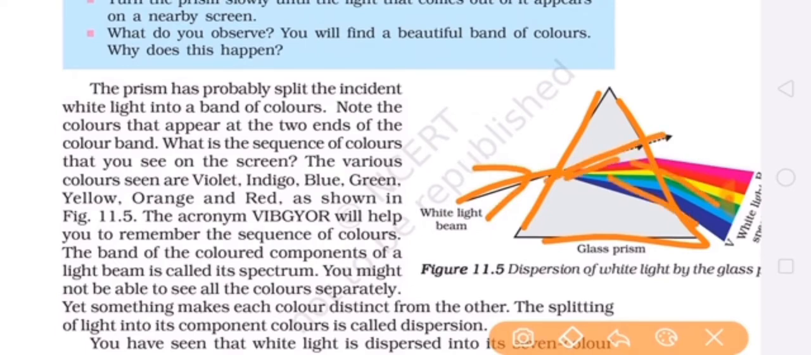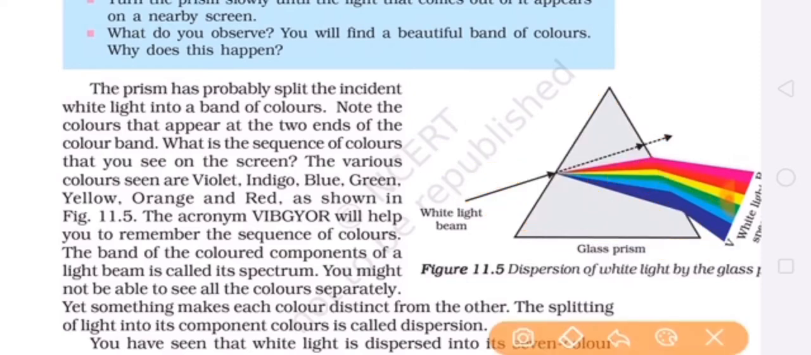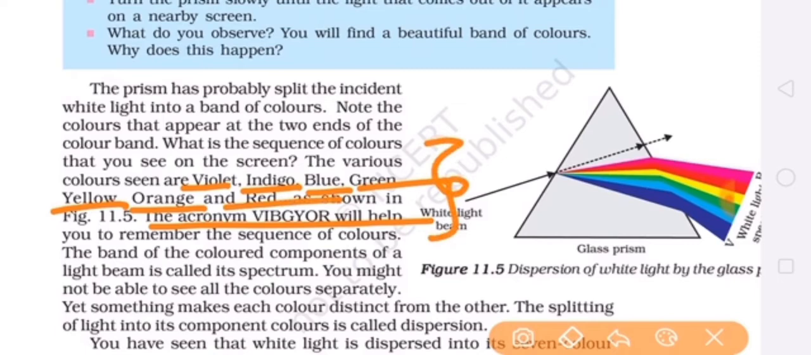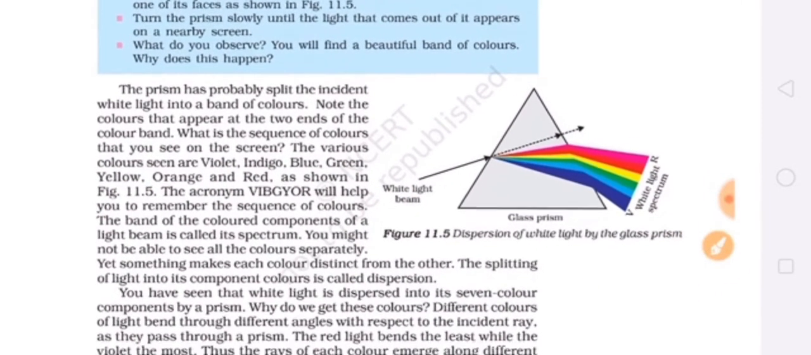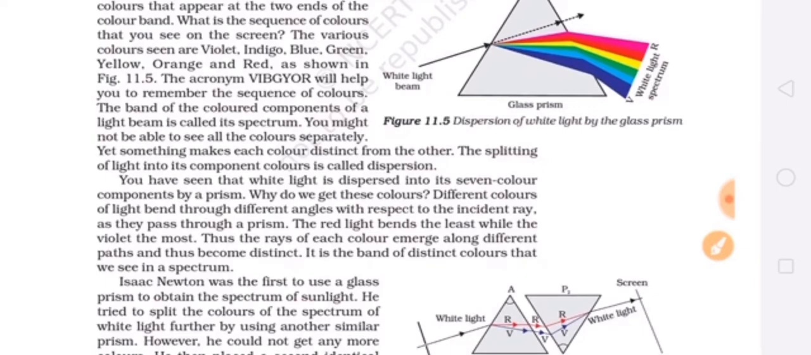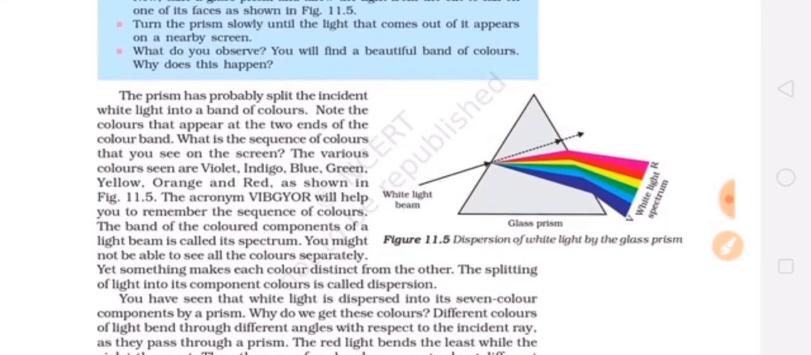And how many component colors are there? 7. So it splits into 7 colors, and the acronym for this is VIBGYOR: V for violet, I for indigo, B for blue, G for green, Y for yellow, O for orange and R for red, as you can see in the figure. This band of 7 colors, represented as VIBGYOR, is known as the spectrum. My dear students, the definitions of dispersion and spectrum are given in this paragraph. You can underline and write in your notebook the definitions of dispersion of light and spectrum.